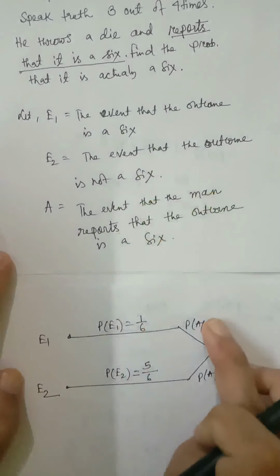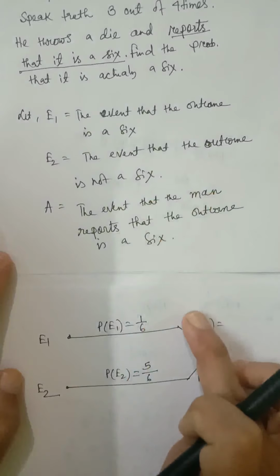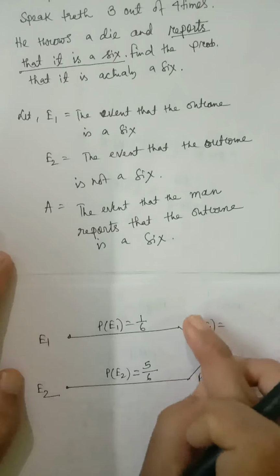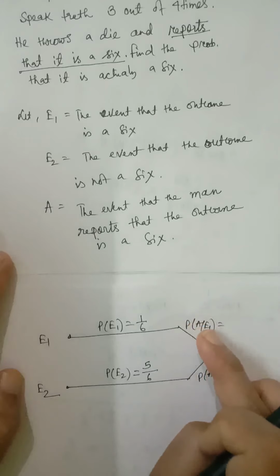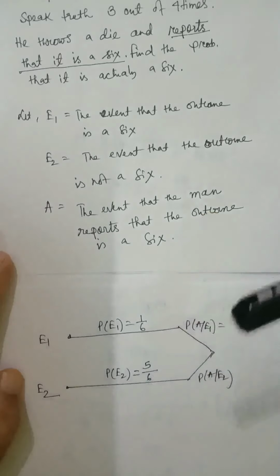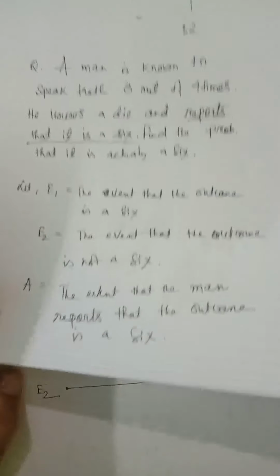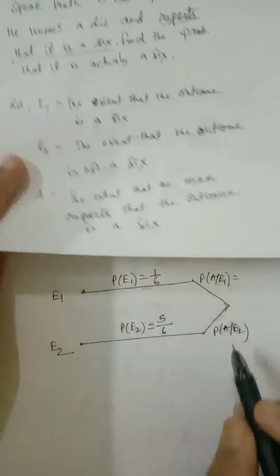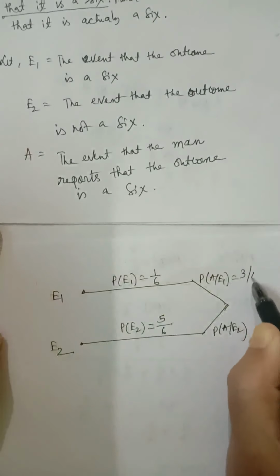The outcome is a 6 and the man reports that it is a 6. That means the man reported correctly. He is speaking truth here. The probability that he speaks truth is 3 out of 4 times. So it will be 3 by 4.